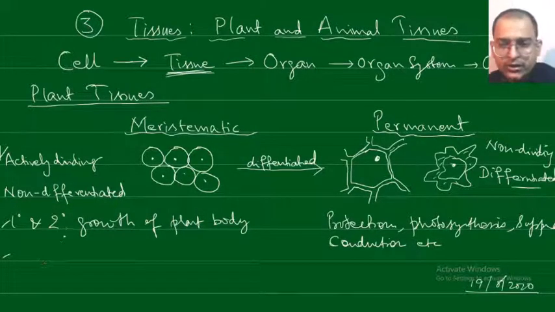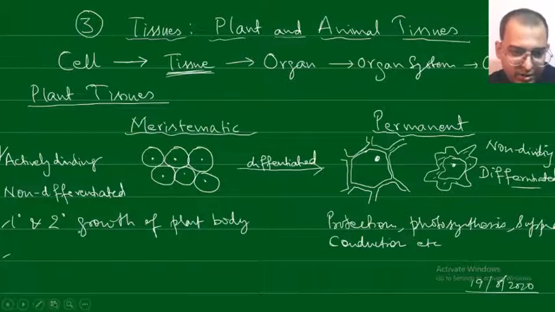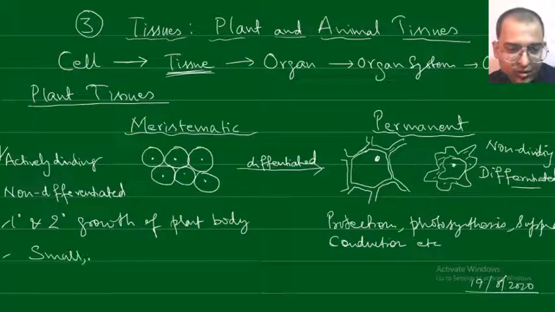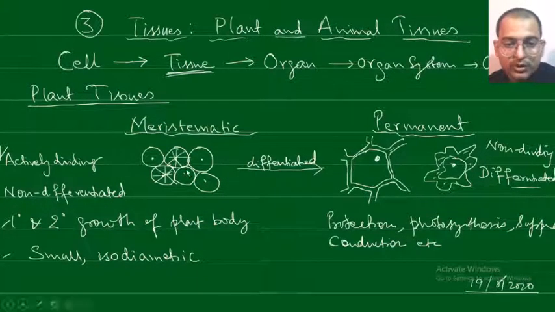Then we look at what the features of these cells are. As you can see, the cells are generally small and isodiametric. Isodiametric means the diameter of the cell is the same across whichever way you take it.